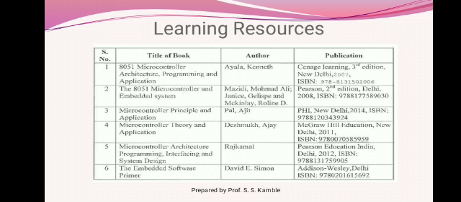And then Microcontroller Principle and Application is the third book, whose author is Ajit Pal, with PHI publication. Then the fourth book is Microcontroller Theory and Applications, whose author is Mr. Ajay Deshmukh, published by McGraw-Hill Education, New Delhi. Then the fifth book we have is Microcontroller Architecture Programming and Interfacing System Design, whose author is Raj Kamal, published by Pearson Education, India.